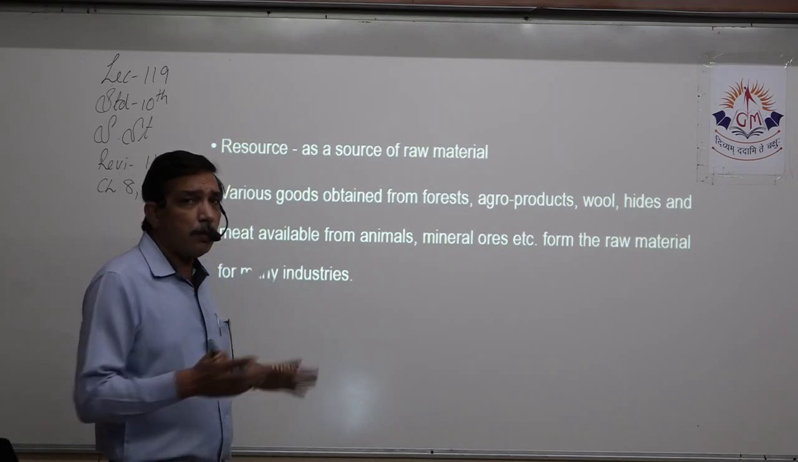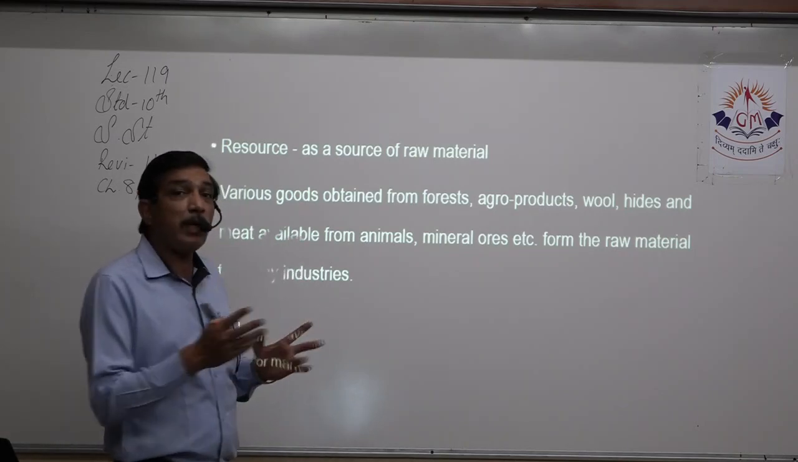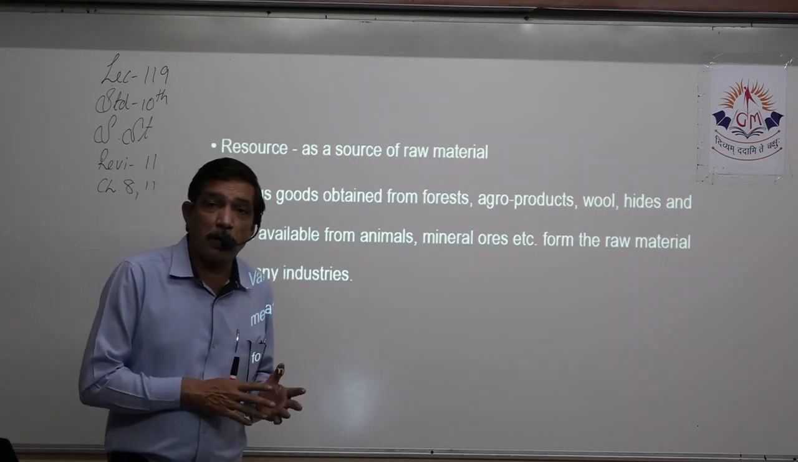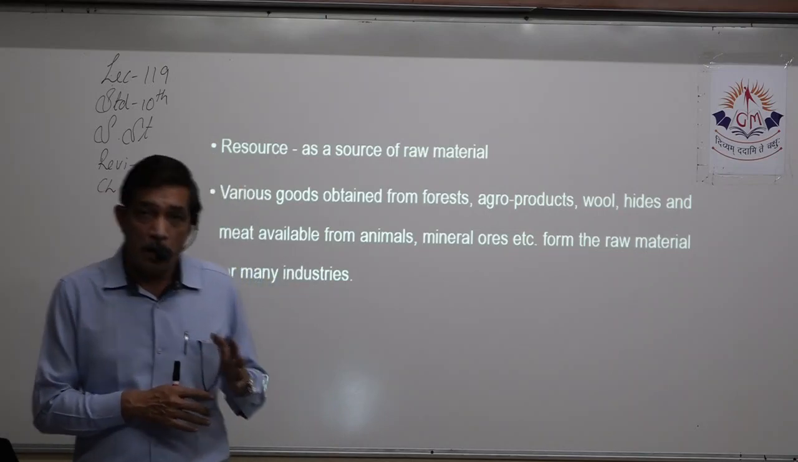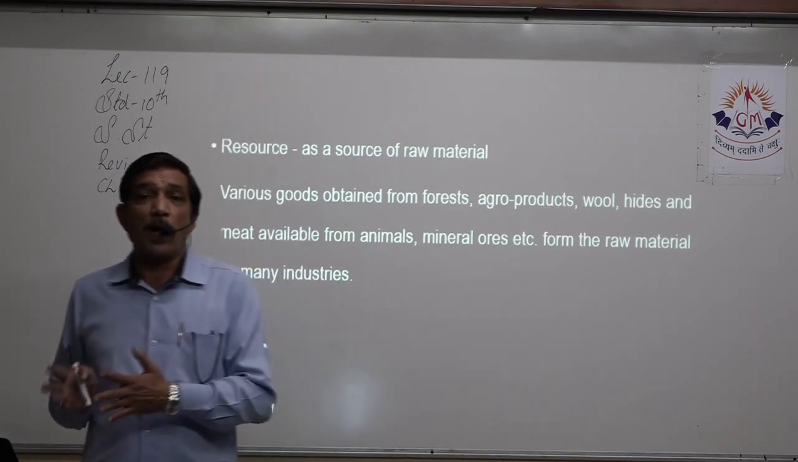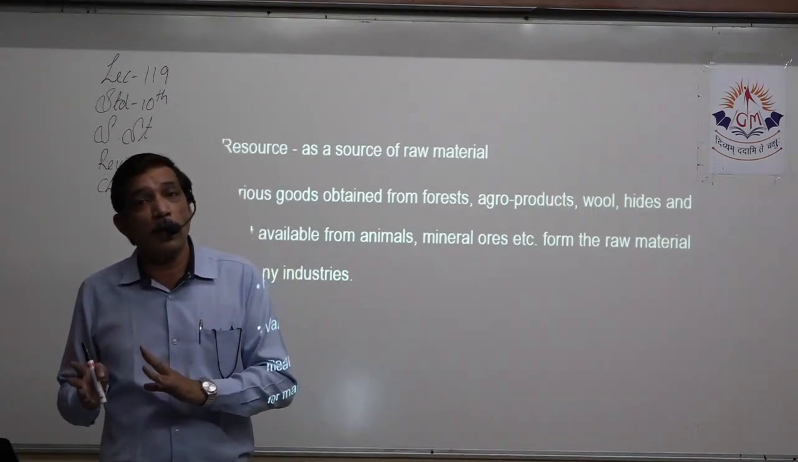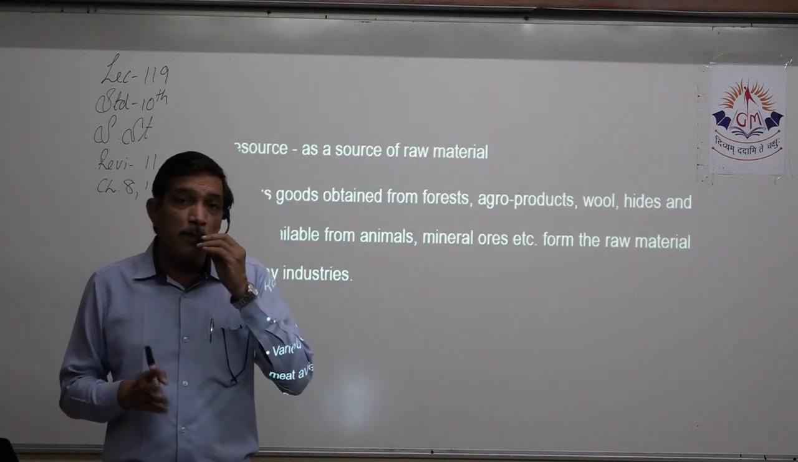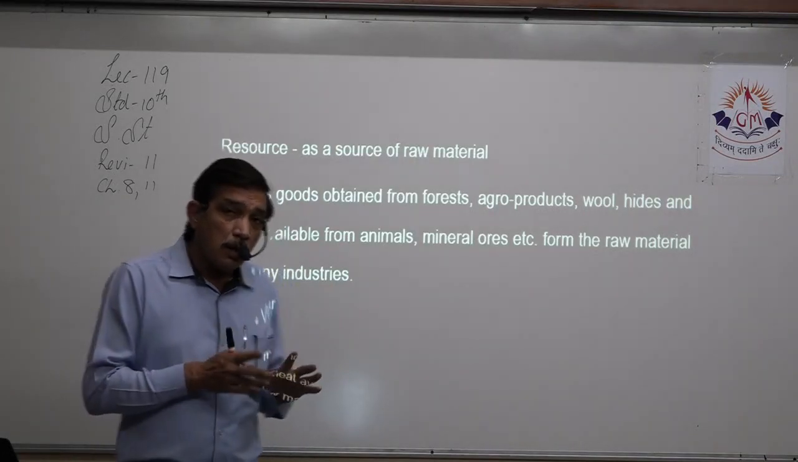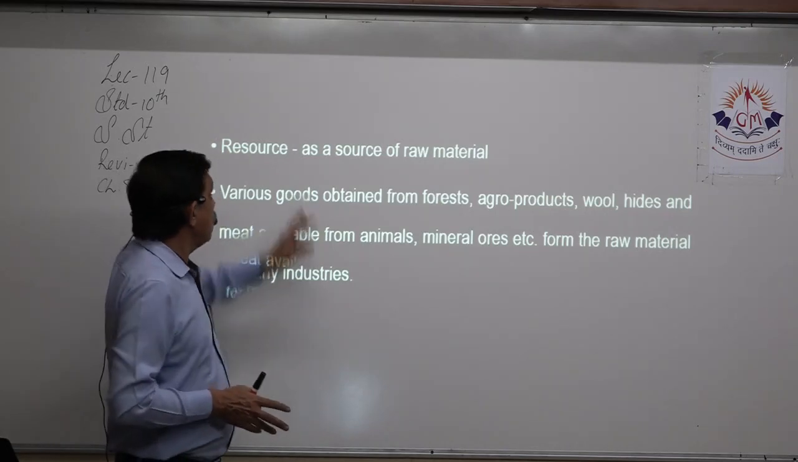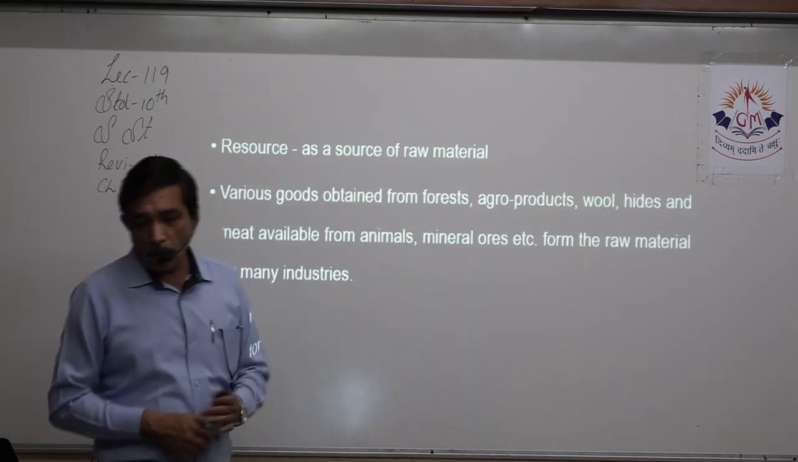All these industries are dependent on forest. We have agro products. For example, we produce wheat in the field, but then we make flour out of it, and flour is used as a raw material for producing biscuits. So in that way, resources serve as raw material.